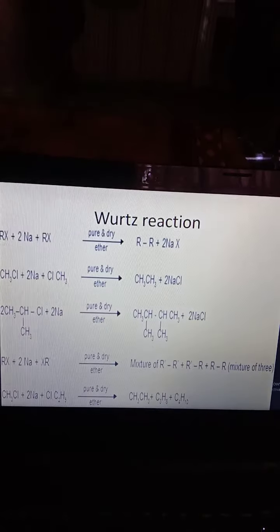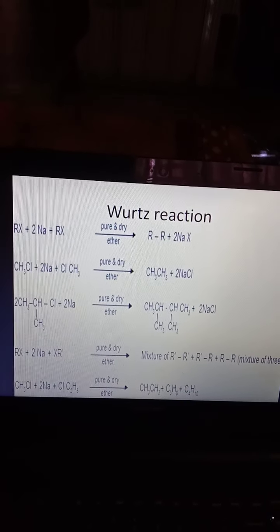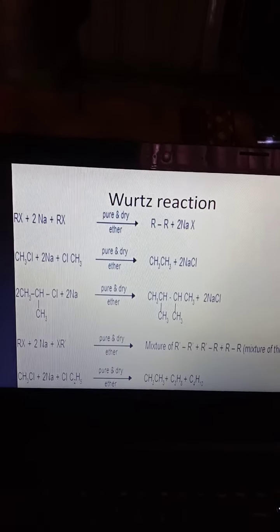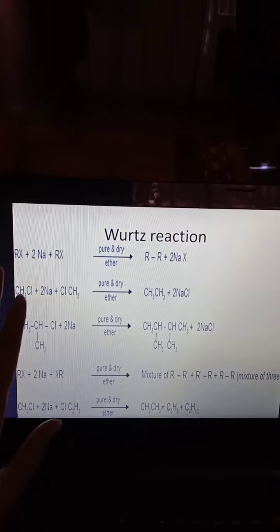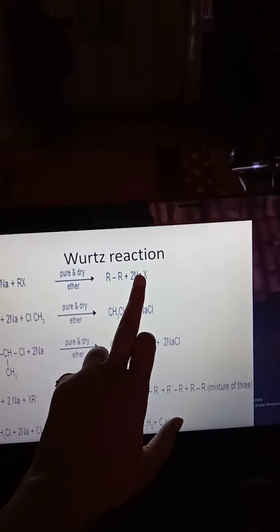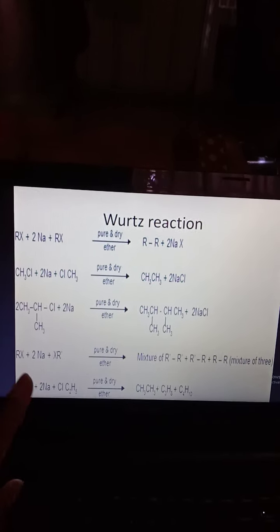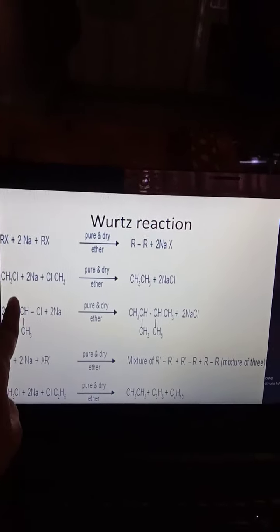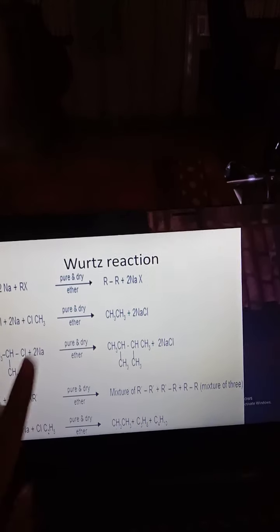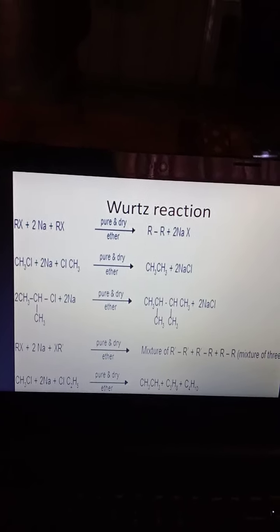If we require higher alkanes, we can use the Wurtz reaction in the presence of pure and dry ether. It is the reaction medium. The 2 alkyl groups react with 2 sodium to form higher alkanes, and the byproduct is 2 moles of sodium halide. Similarly, CH3Cl. We can use anything.